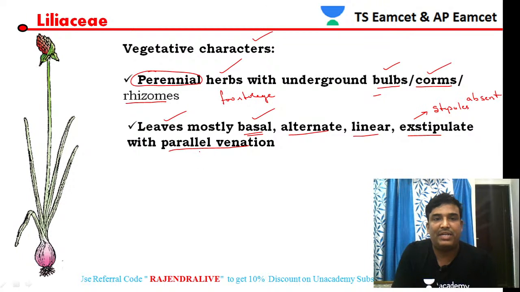Leaves are present, and the leaves are basal in nature. They are alternately arranged, without stipules, and they exhibit a specific type of venation called parallel venation. This parallel venation is a characteristic feature of monocotyledon plants.